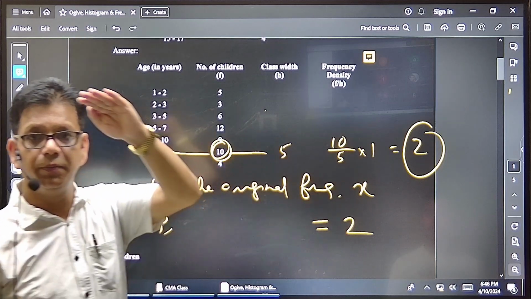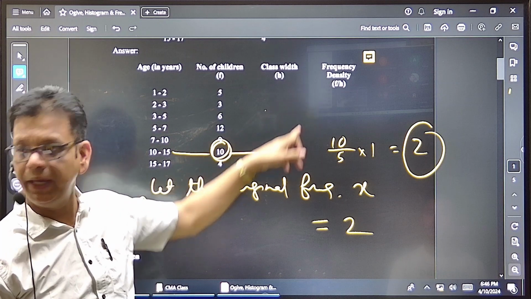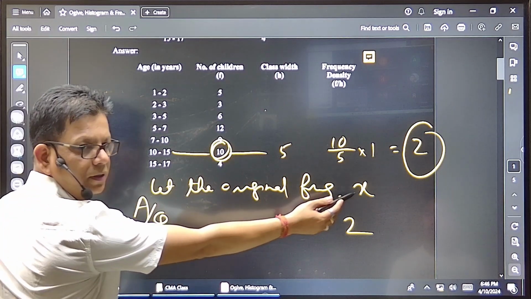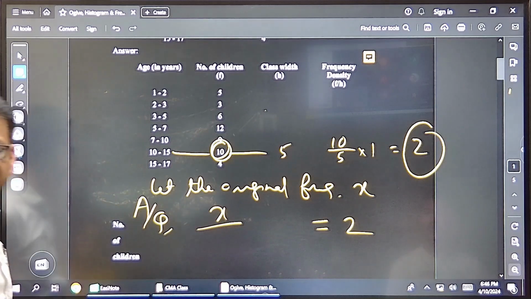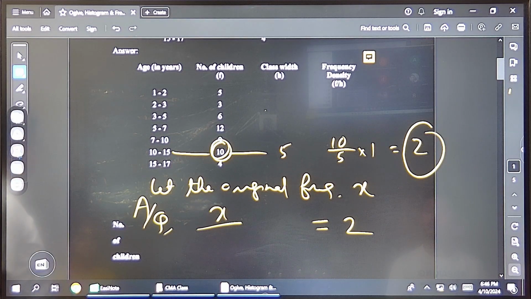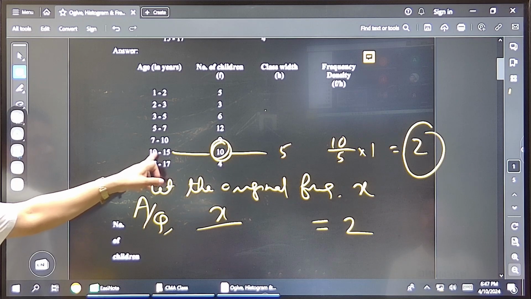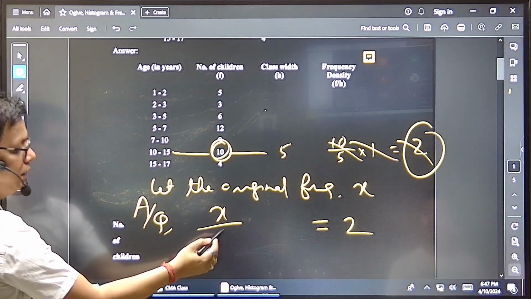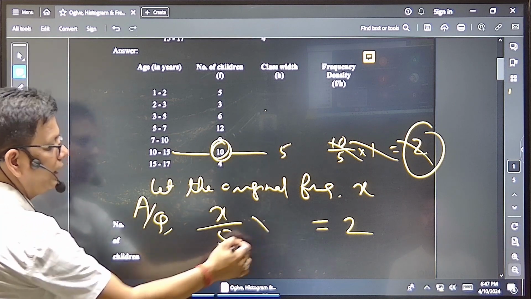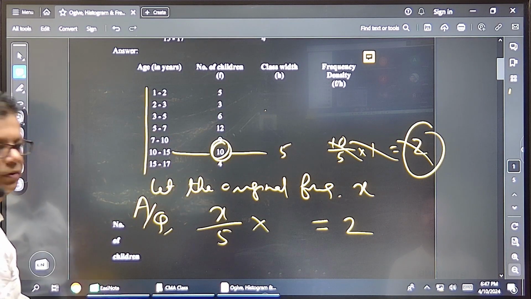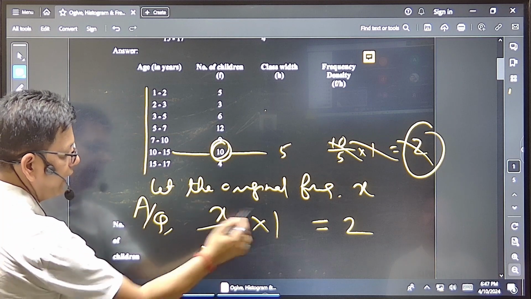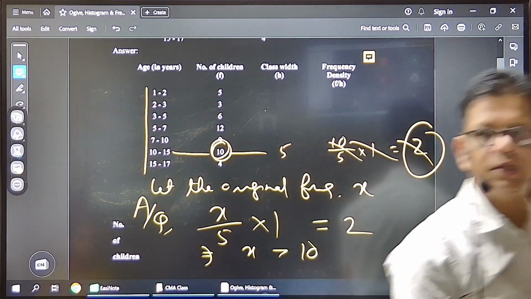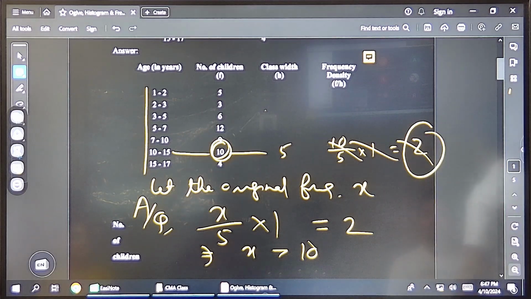What is the formula? Frequency density is frequency by class size. Frequency we don't know, so we assume X, X by class size. What is the class size? Multiplied by lowest class size, 1. So if you now simplify, X into 1 is X, and 5 will go there. This is how the questions are to be completed.